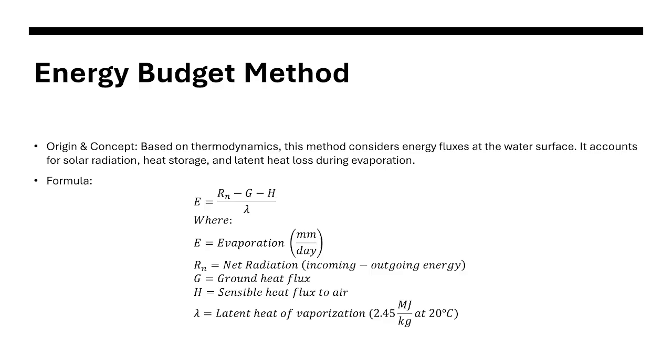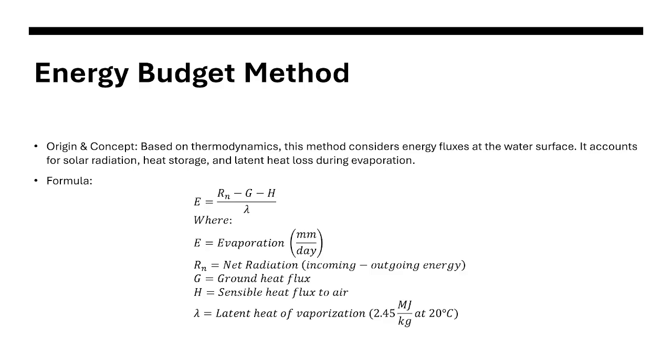Based on what we are going to consider in this estimation method, this is the formula for the evaporation. E is equal to Rn minus G minus H over lambda, where E is your evaporation in mm per day and Rn is the net radiation, the incoming minus the outgoing energy.